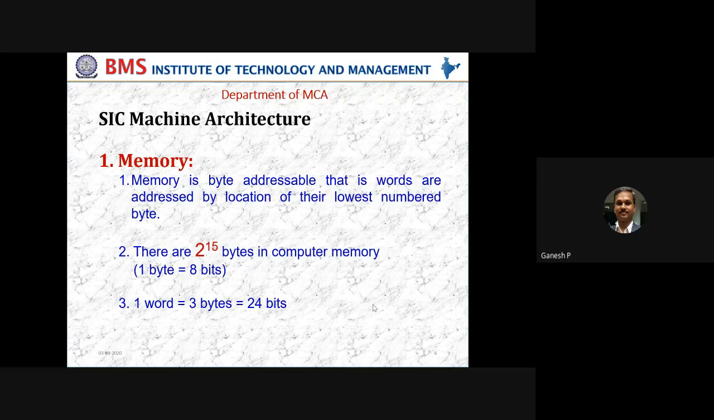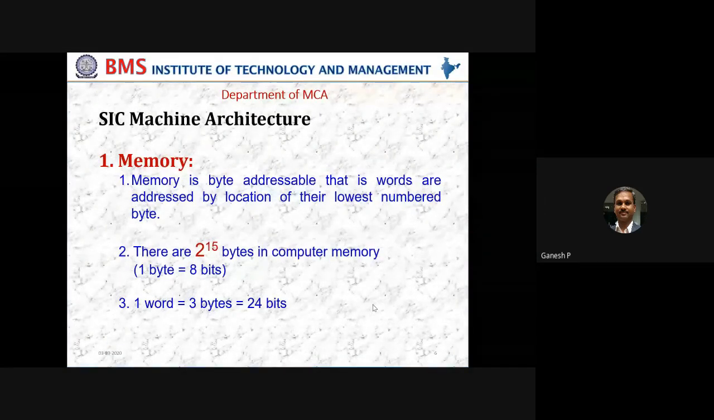Probably you can recall what you have studied in CO. Now, having said that, memory of SIC is byte addressable. What is the size of the memory? The size of the memory is 2 power 15 bytes, meaning that I can have so many addresses. At a given point of time, I can go up to 2 power 15. How many kilobytes or megabytes does 2 power 15 mean? Can any of you help me? How can you convert 2 power 15 into kilobytes, megabytes, gigabytes? How do you figure out how many kilobytes or megabytes or gigabytes it is now?